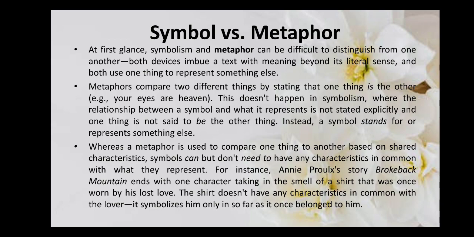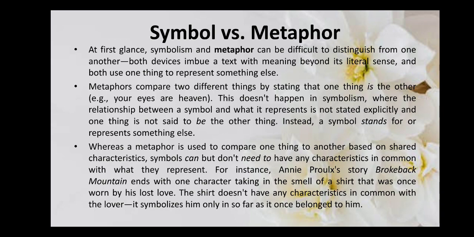Now, to make it more clear, let me quote an example from Annie Proulx's story Brokeback Mountain, which ends with one character who is taking in the smell of a shirt that was once worn by his lost love. Now, this love is lost, but there is the shirt that was worn by the lost love. This shirt doesn't have a common characteristic with the lover.